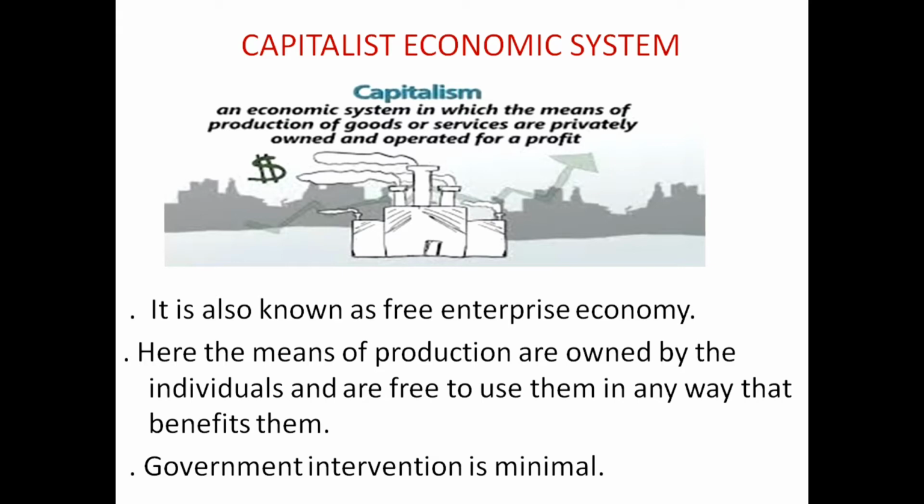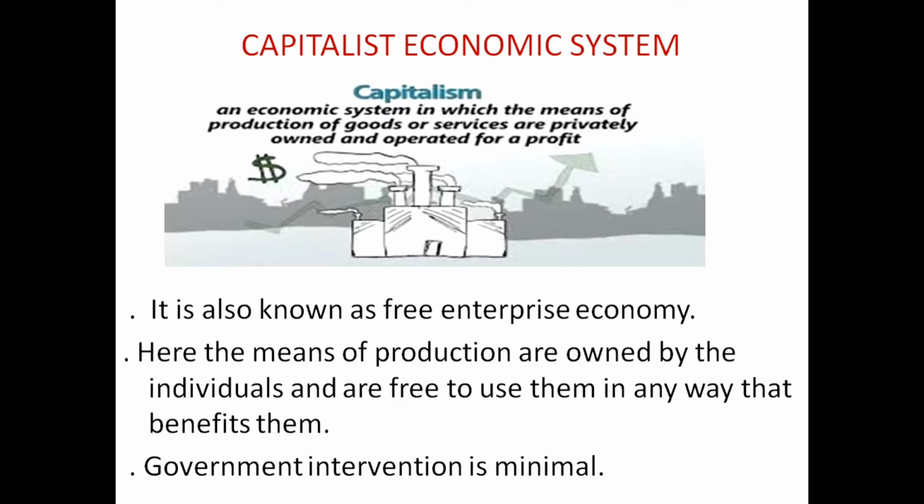Here government intervention is minimal, only in certain aspects. If any enterprise of an individual is harming the society, or if it is illegal, at that time the government intervenes. So government intervention is minimal. So in a capitalist system, the means of production are owned by the individuals, who are free to use them in any way that benefits them. It is called a free enterprise economy. Here the government intervention in the economic activities is minimal.